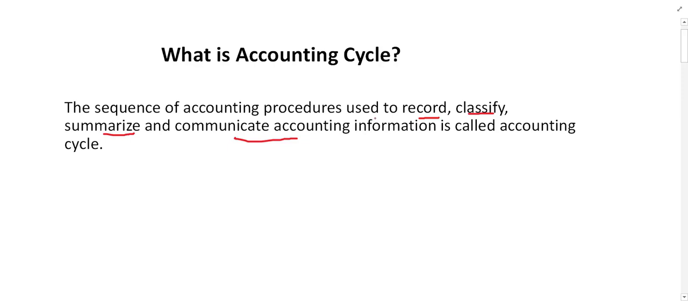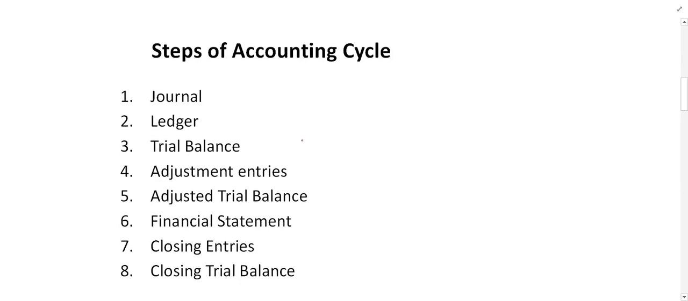It is the sequence. It means several steps, which start from recording, classifying, summarizing, and finally communicating the accounting information to the users. Basically, these are the steps of the accounting cycle. It starts from journal, then goes for the ledger, then the trial balance, and then adjustment entries, then adjusted trial balance, then financial statements, closing entry, and closing trial balance, right? Definitely, before going to the journal, we have transactions. Transactions are to be recorded in the journal.